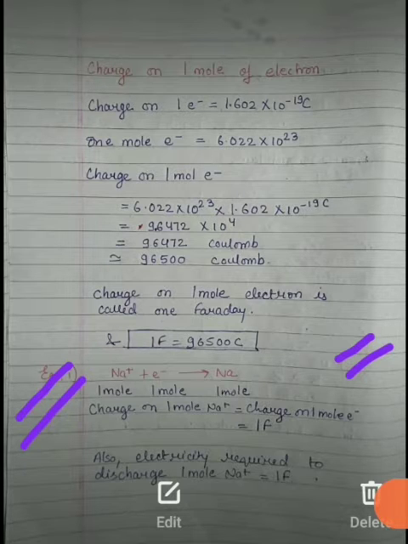So the charge on 1 mole of Na+ equals the charge on 1 mole of electrons, which is 1 Faraday. So the electricity required to discharge 1 mole of Na+ is 1 Faraday. From here we can conclude how much electricity should be passed through a compound to dissociate it into its ions.